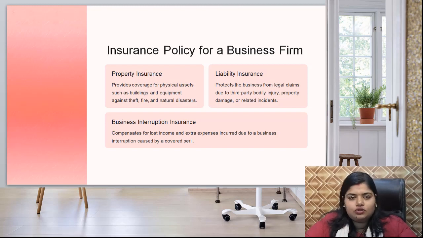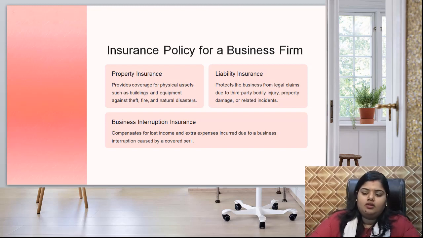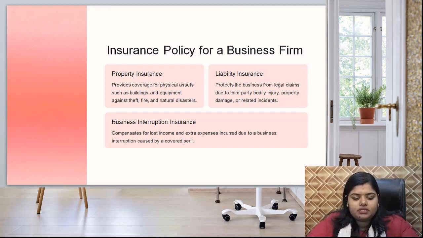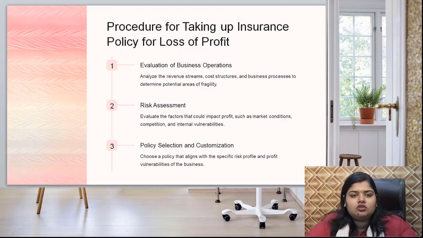Business interruption insurance compensates for lost income and extra expenses incurred due to a business interruption caused by a covered peril. So these are the insurance policies of a business firm. Actually this chapter is not regarding insurance, its types and all that. It is about insurance claim: how to, when to approach for an insurance claim, how to get the money. This is all about insurance claim.